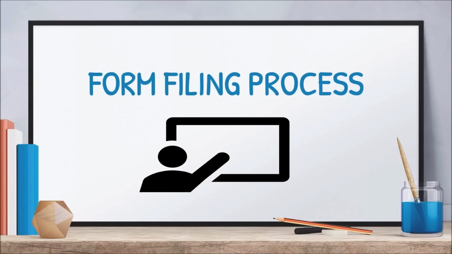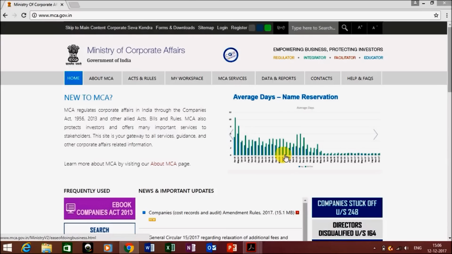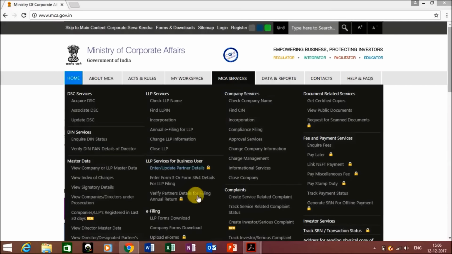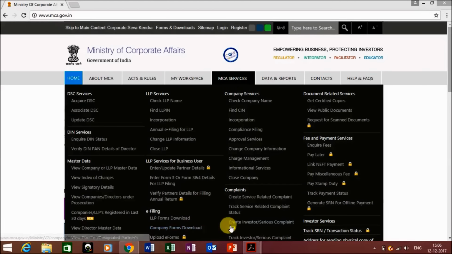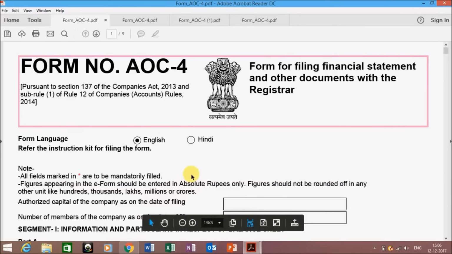Now we shall come to our main objective of the video, that is how to do the form filing. The first step is to go to the MCA website and then download the forms from MCA Services, Company Forms Download. From here you can download the forms AOC-4 and MGT-7. Now let's proceed with the process of filling of form AOC-4.